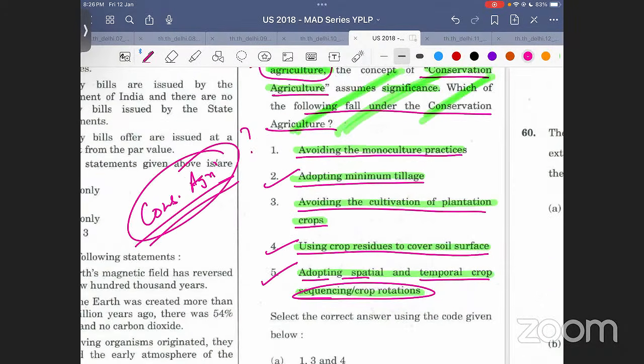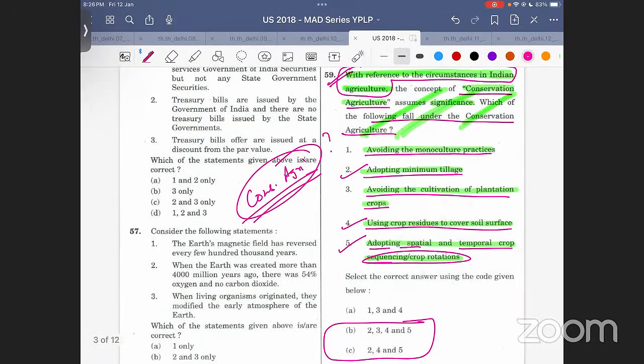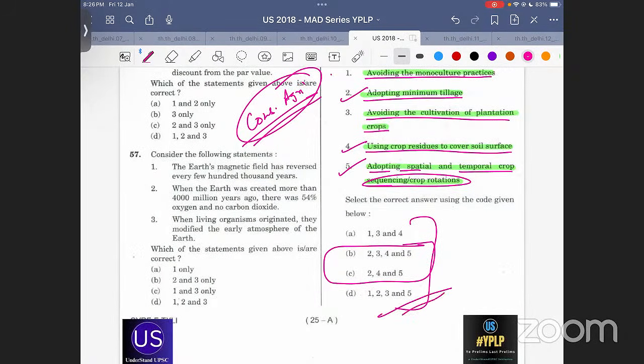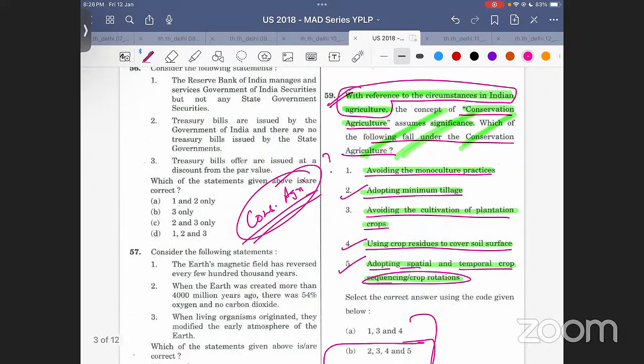Okay, let us have a look. If you don't know the options, हमें नहीं पता है क्या ऑप्शंस है, let us just have a look at the statements. Okay, clear? चलो, let us just have a look at the statements.